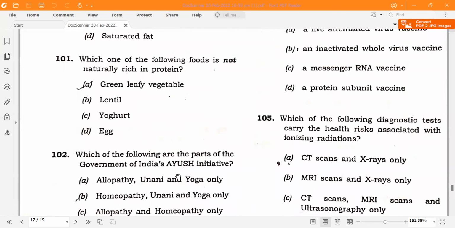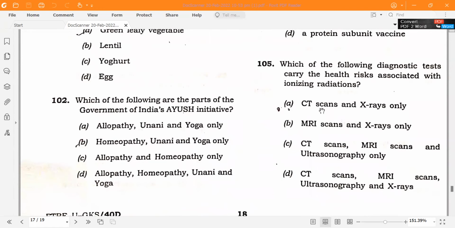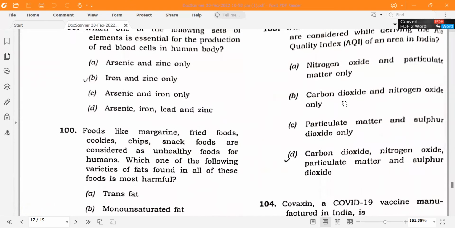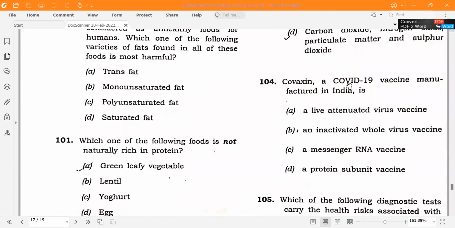Ayush is Ayurveda, Yoga, Unani, Siddha and Homeopathy. So these are 5 things in Ayush. But here only Homeopathy, Unani, Yoga are there. So you can consider this the correct answer. Covaxin, a COVID-19 vaccine manufactured in India, is an inactivated whole virus vaccine.